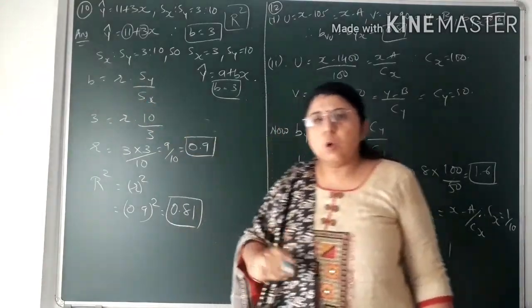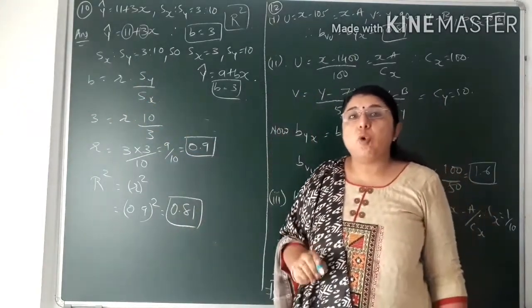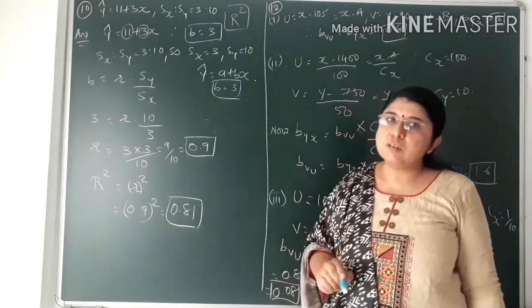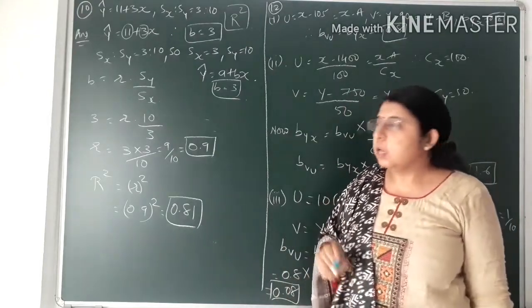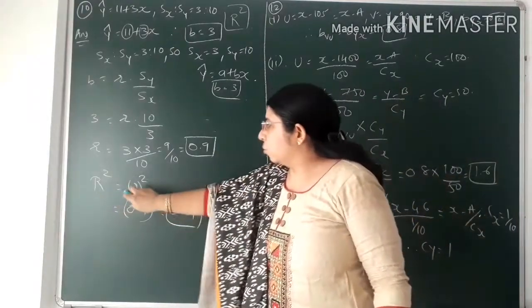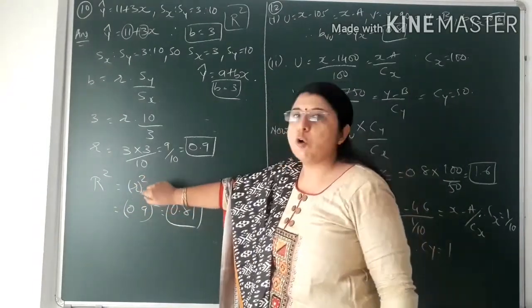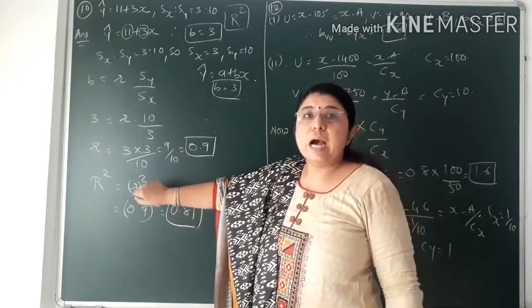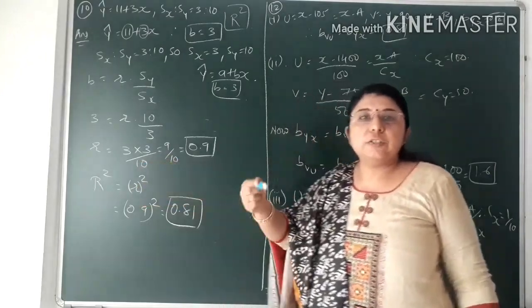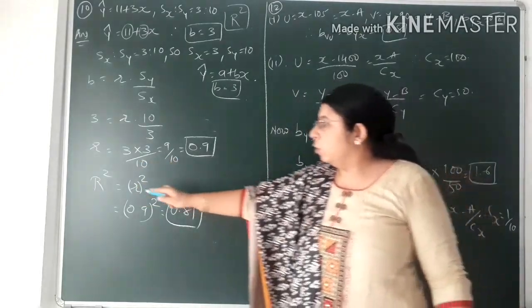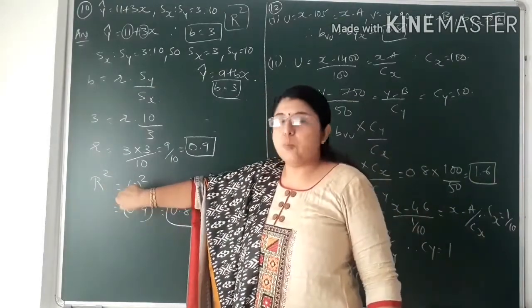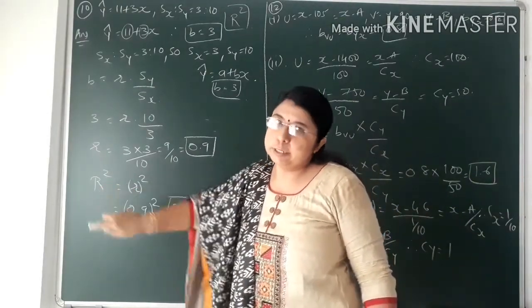Now the new formula that you know, that is b is equal to r into sy upon sx. What we have to find here, students, is the coefficient of determination. Now what is the formula of coefficient of determination? That is capital R square is equal to small r square. Small r means correlation coefficient, denoted by r. R square means correlation coefficient square. Through that formula we'll be getting the coefficient of determination.